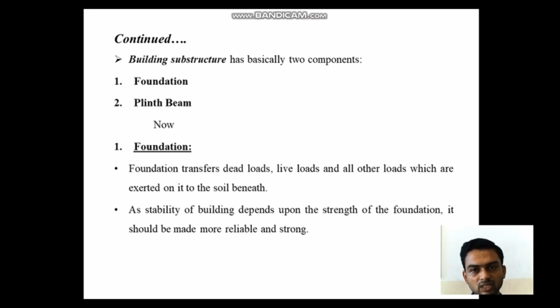Now, substructure comprises of two components, that is foundation, and second one is plinth beam. Foundation is nothing but a structural component which transfers the dead load, live load, and all other types of load coming over it to the soil beneath it. As stability of building depends upon the strength of the foundation, it should be made more reliable and strong. Hence the foundation should be firm, stiff, more reliable and strong.